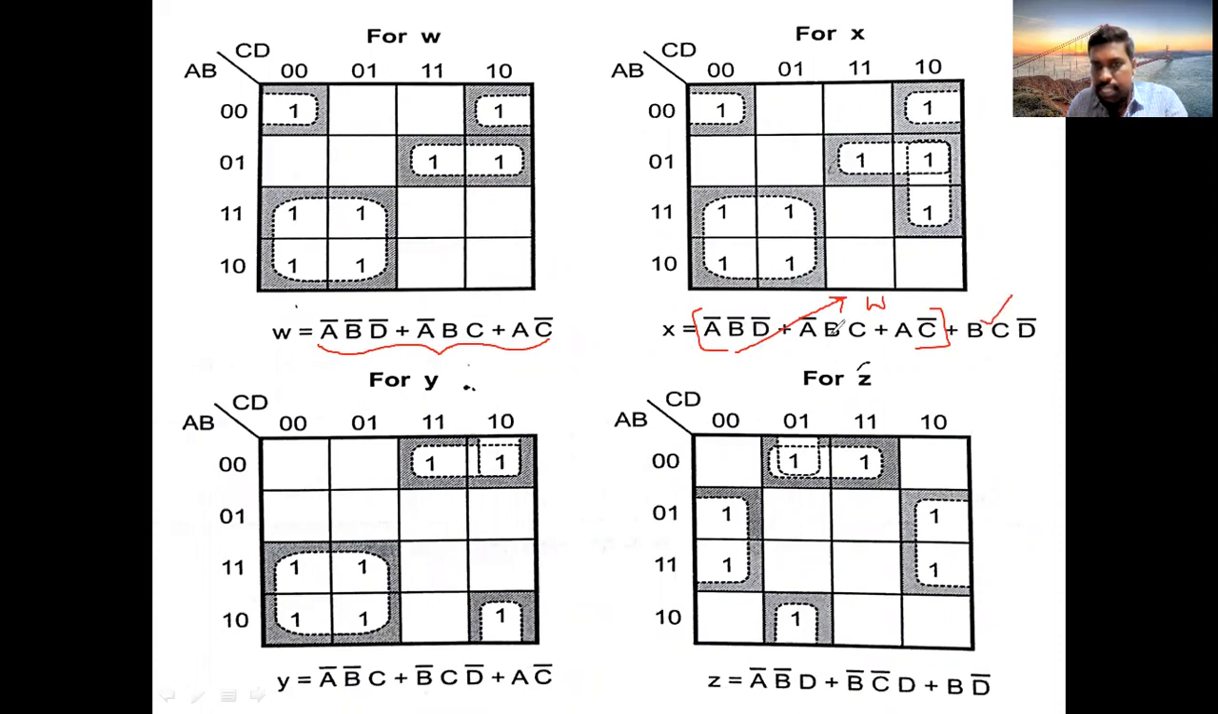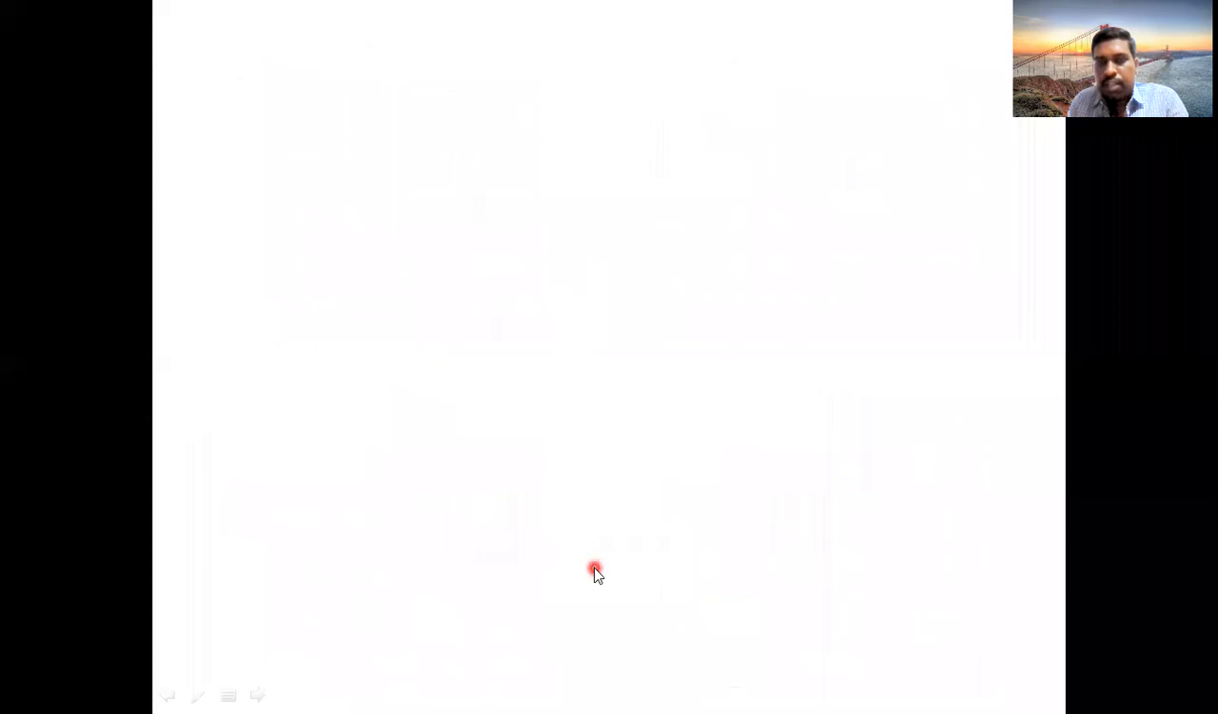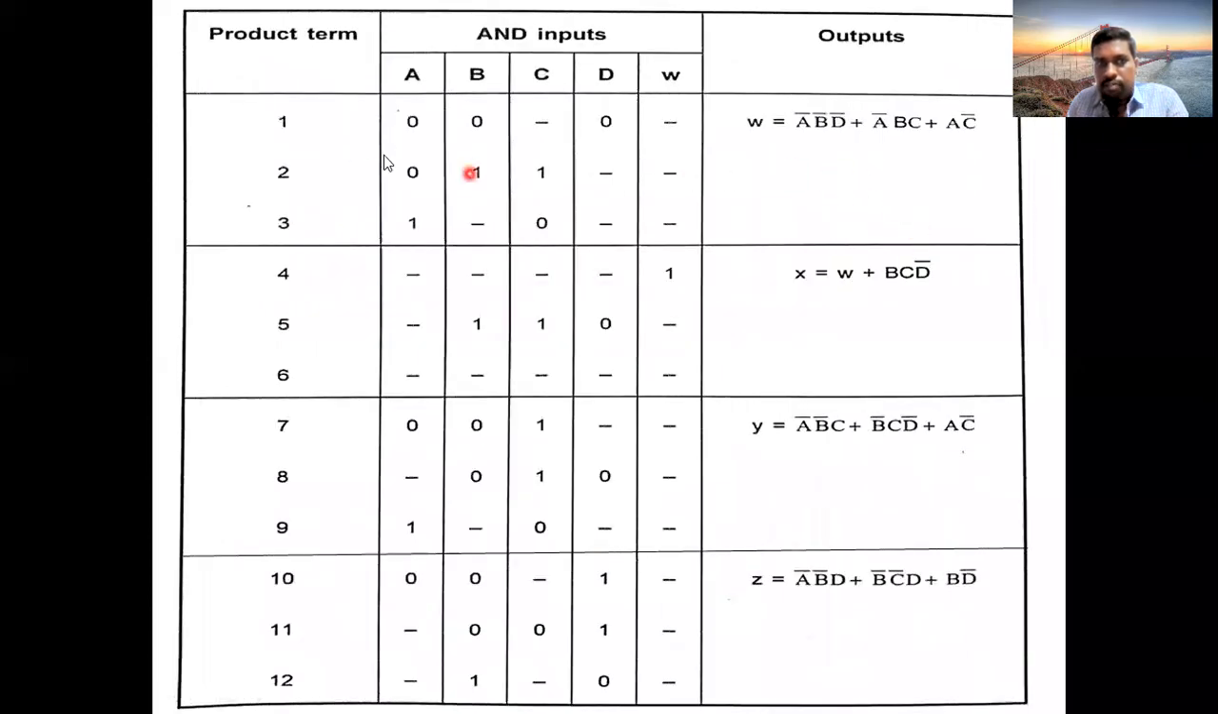Because these three terms are existing in W, that's why you can write X equal to W plus BCD bar. Like that also you can write. And then this is Y, this is Z. So find the K-map simplifications and write the output expressions. And then frame the table like this.